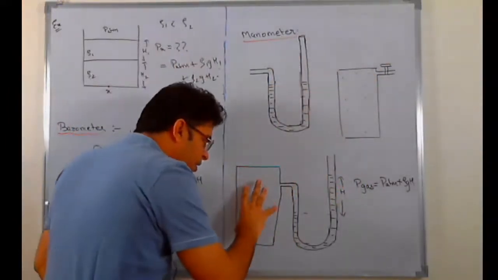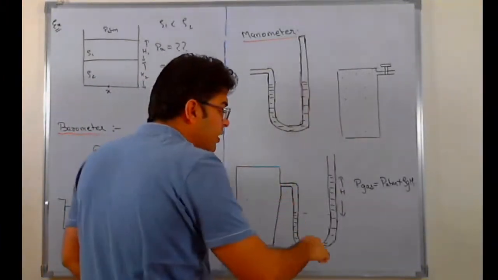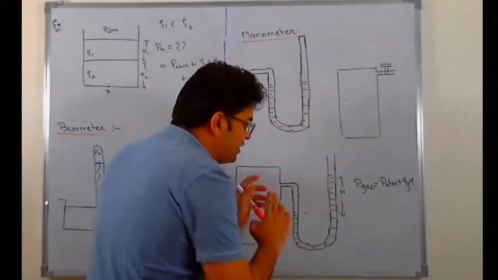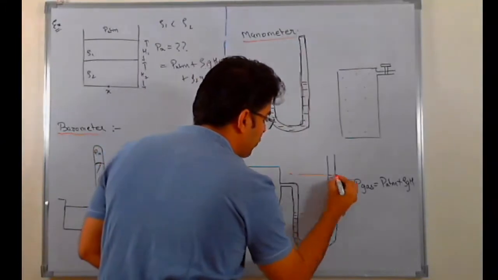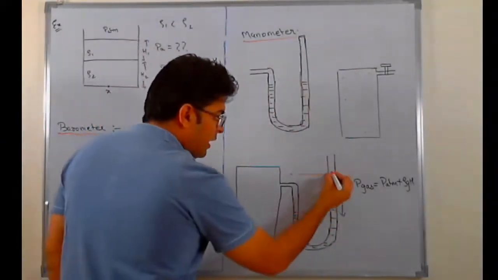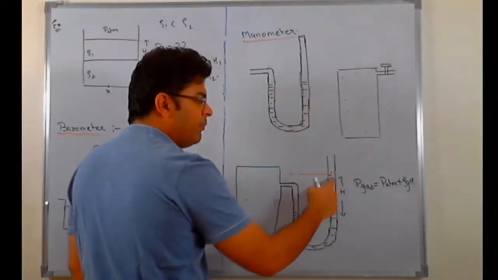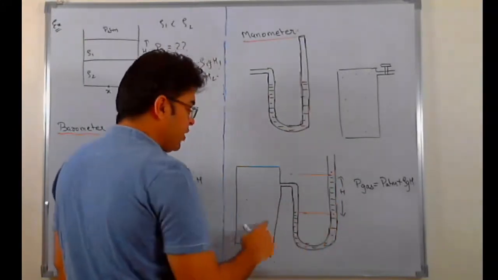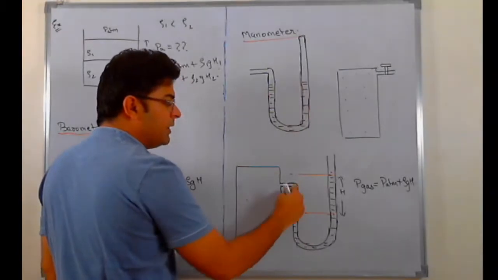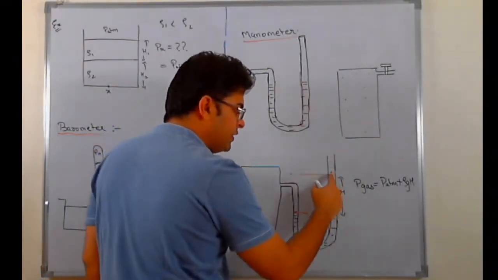Because of the air inside, if it is at high pressure, it pushes the mercury down. So the mercury on the right limb will rise up. Let's say when it attains equilibrium, the difference in the height of mercury in the two limbs is h. So here the pressure is P atm, and here the pressure will be P atm plus density of mercury into g into h. And here on the surface of mercury on the other side, the pressure has to be equal to the pressure of the gas. So pressure of gas equals P atm plus rho gh.